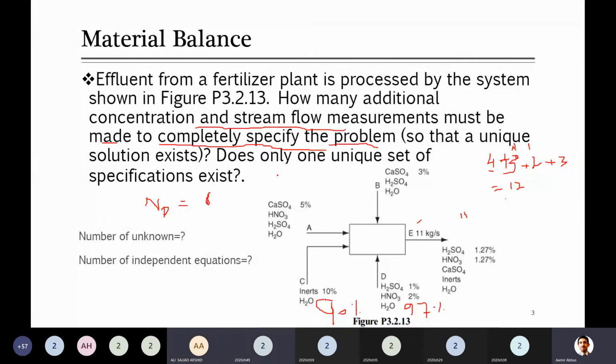Sir, in this way the degree of freedom, which was 5, will come to 7. Yes, basically the actual degree of freedom is 7 here. It means you need to specify 7 more unknowns. Got it?